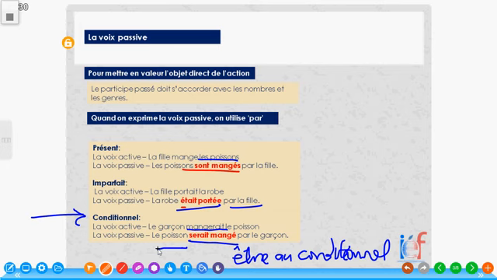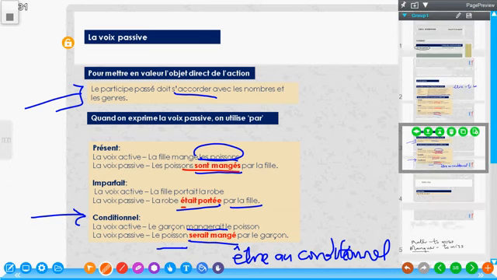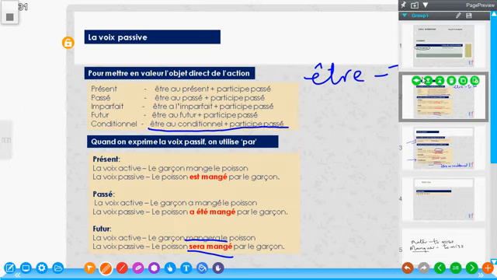Regardez, there's an important rule here, like I've been saying. Le participe passé doit s'accorder avec les nombres et les genres. That is, the participe passé must accord in number and gender. That's what we just did there, when we said mangés, because this is plural fish. So basically, in order to change active voice to passive voice, that is, when we want to emphasize on an object,